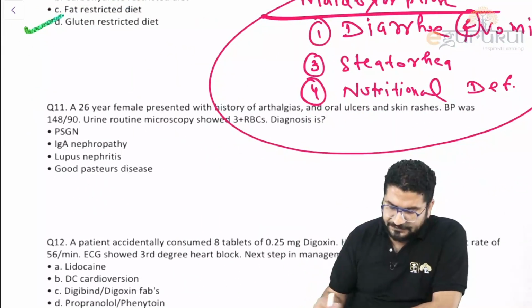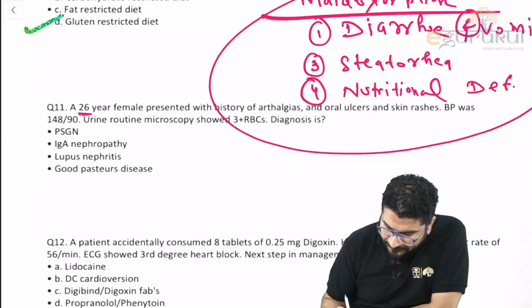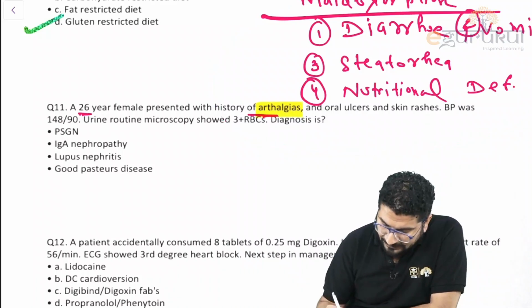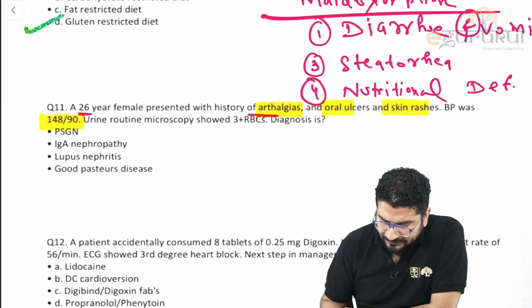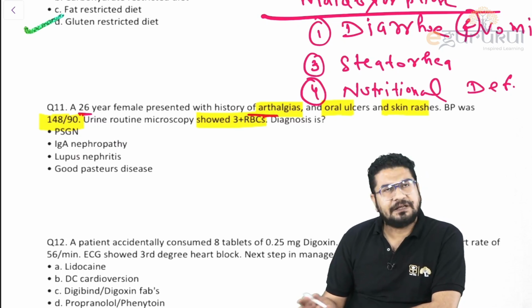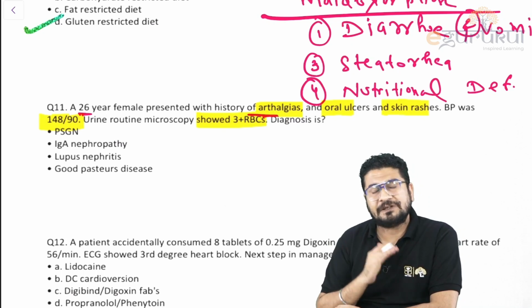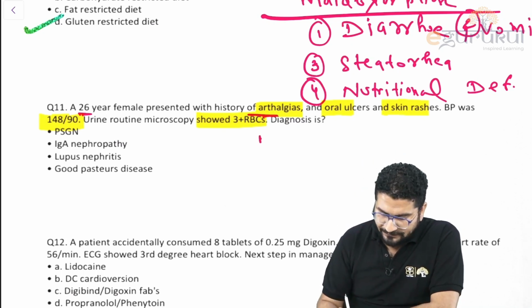Let me see the next question. A 26-year-old young female, history of arthralgia, joint pain. There are oral ulcers, skin rash, BP is high, microscopy shows 3 plus RBC, meaning hematuria. So basically you are getting an idea. Hematuria means it's some nephritic syndrome. It's a nephritic type of glomerulonephritis. Like in nephritic, what we see.